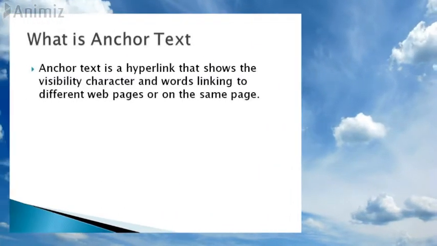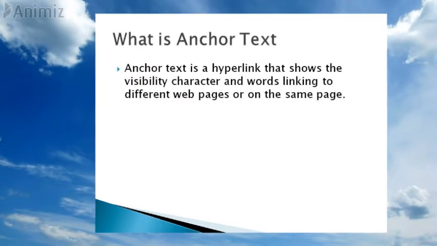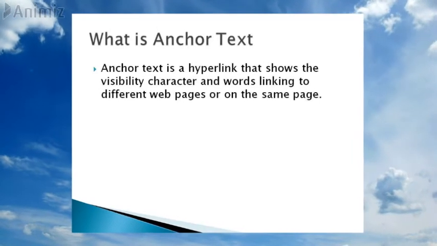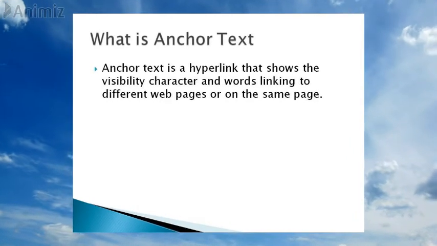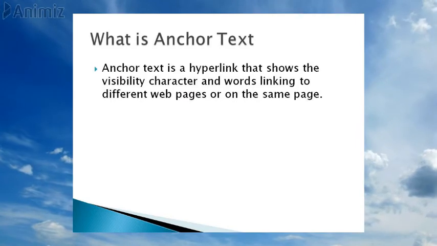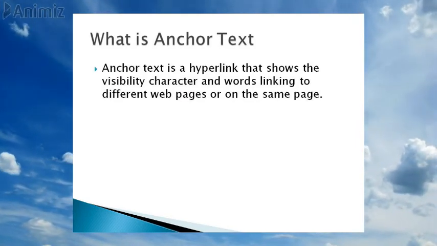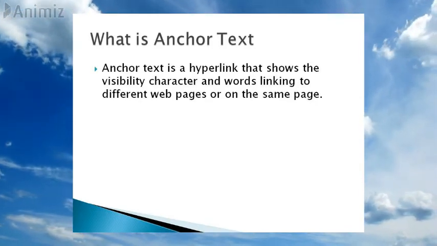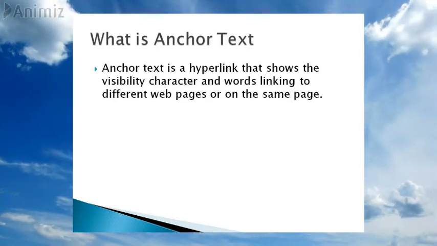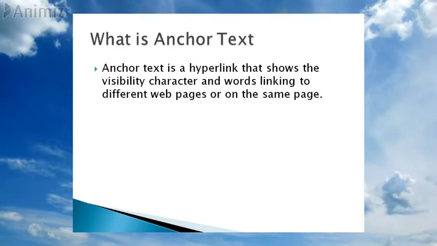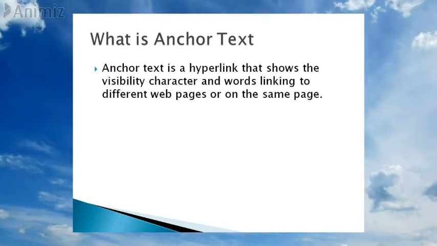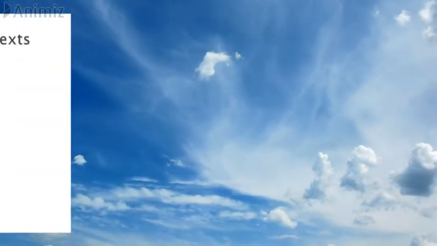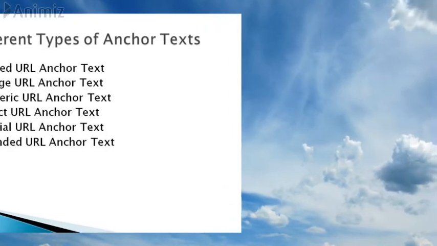Anchor text is a hyperlink that shows the visibility, character, and words linking to different web pages or on the same page. For example, when the hyperlink is used to connect to different pages or a similar page with a keyword mentioned to it, that is anchor text. That particular text which is mentioned in the particular hyperlink is anchor text. So let us see the different types of anchor text.